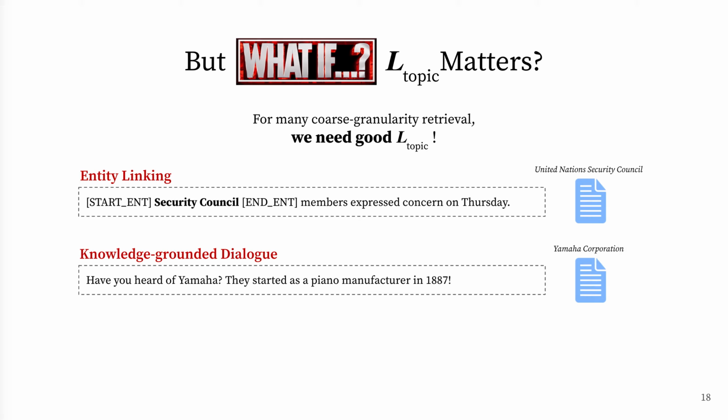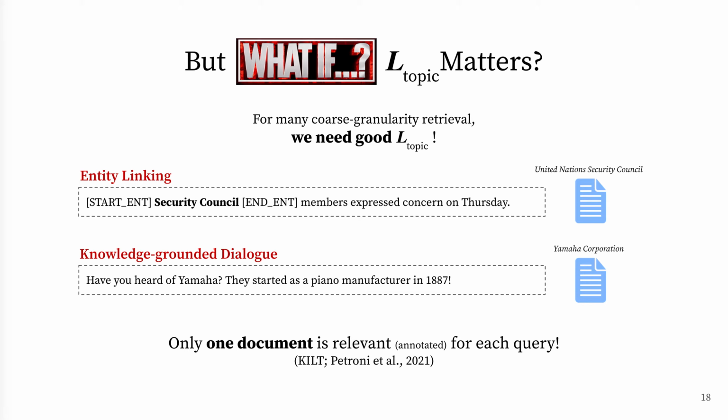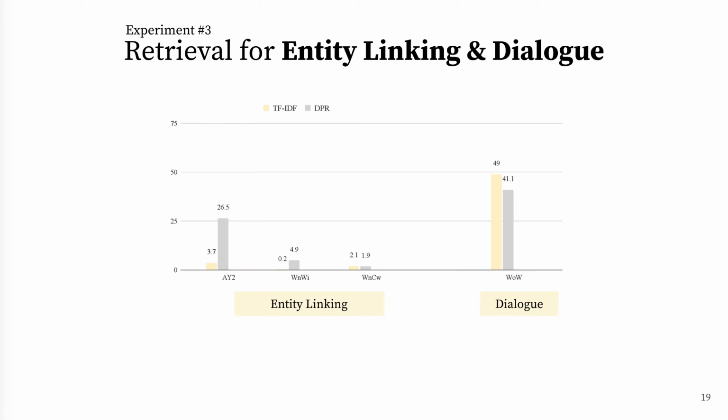So we tested DPR and DensePhrases on the entity linking and dialogue tasks in the KILT dataset, where only one document is annotated to be topically relevant for each query. So our third experiment tests our model on the document retrieval task for entity linking and dialogue, and here is the baseline performance of TF-IDF and DPR. On these two tasks, DensePhrases performs very poorly compared to DPR and TF-IDF since it is less sensitive to topics.